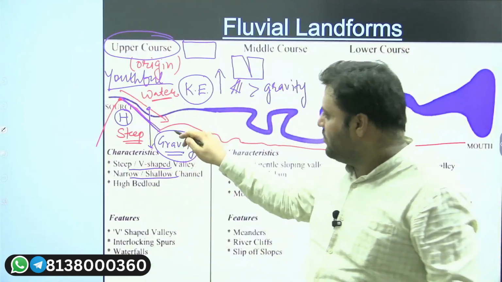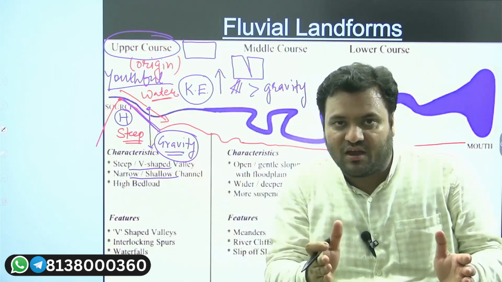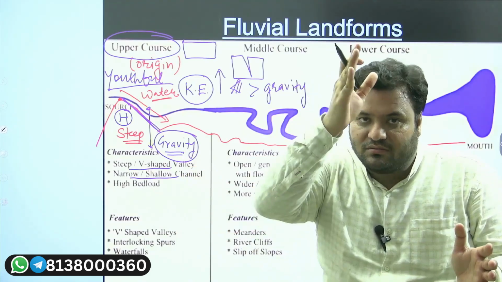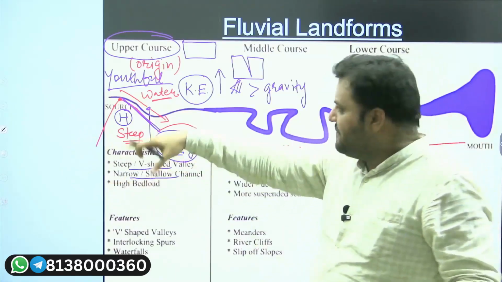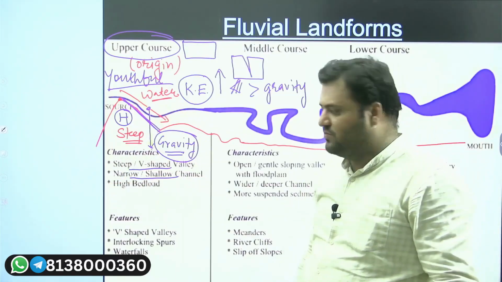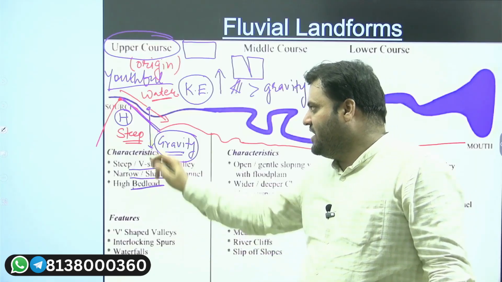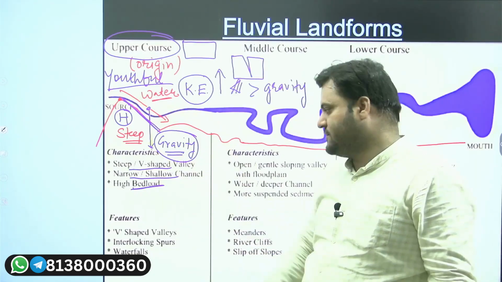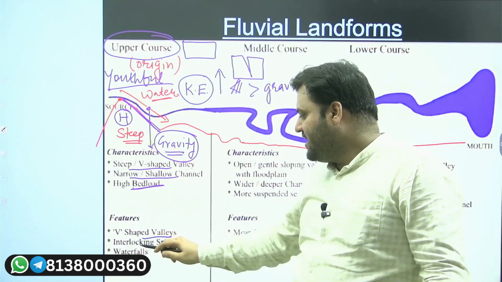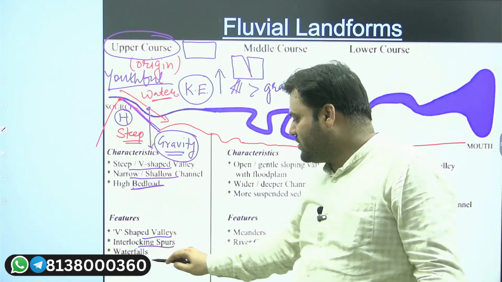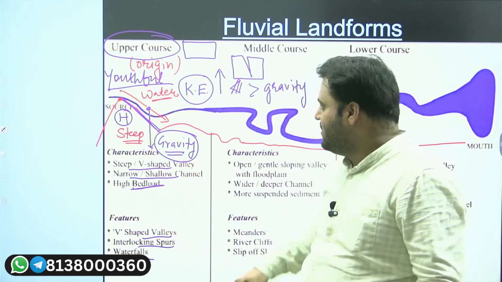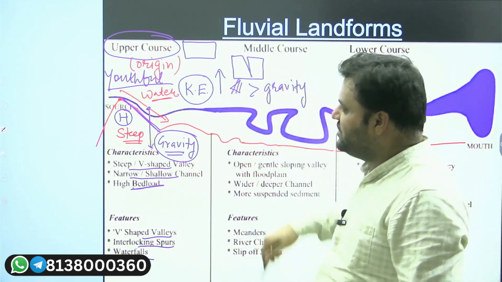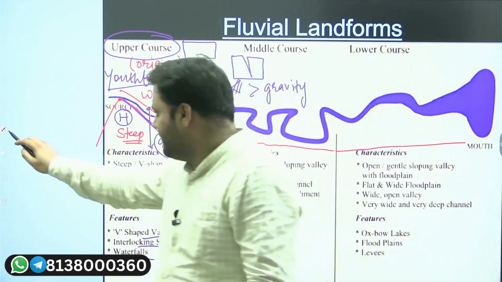So when we have more vertical down cutting, the river channel is very narrow. However, it could be a deeper one, and the flow of water is very fast because the water is flowing on steeper slopes, and we could have a high bed load here because the removal is very fast. V-shaped valley will be there, interlocking spurs will be there, waterfalls will be formed, and gorge will be formed. You'll have clarity in a while. All of these will be formed in the youthful stage of the river.